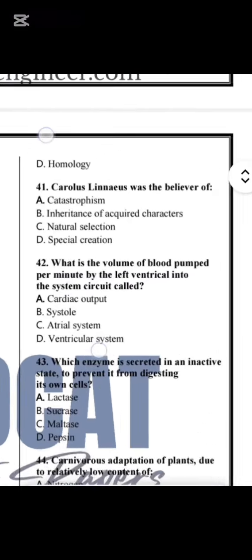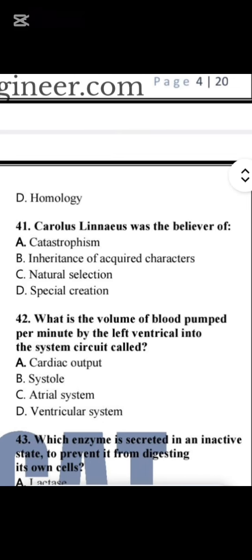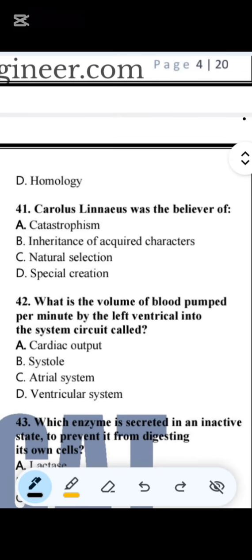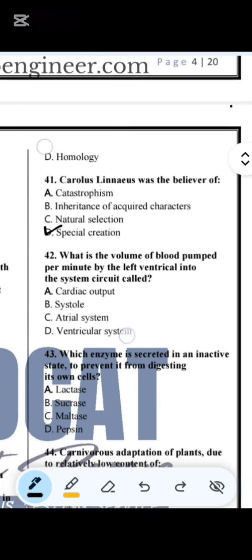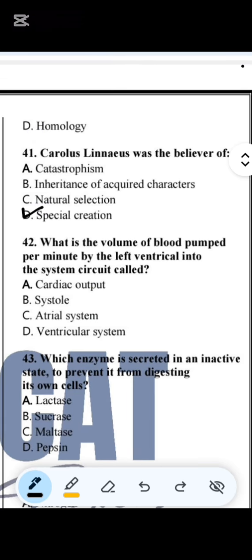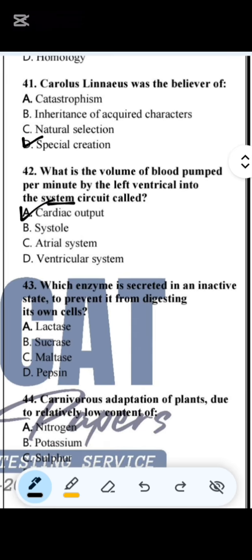After that, question number 41. Carolus Linnaeus was the believer of, so he was the believer of special creation. Now question number 42, what is the volume of blood pumped per minute by the left ventricle into the systemic circuit? So this is known as cardiac output. Question number 43, which enzyme is secreted in inactive state to prevent it from digesting its own cells? It is known as pepsin.